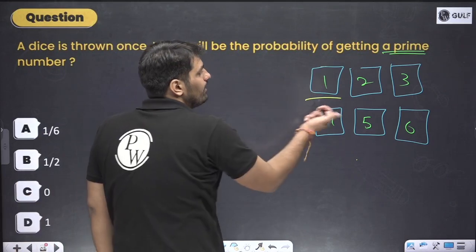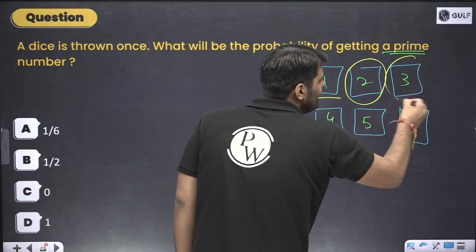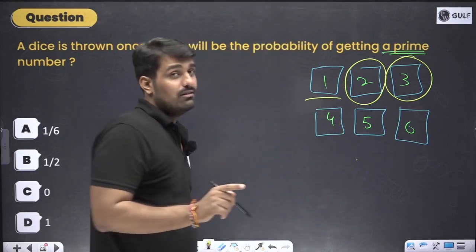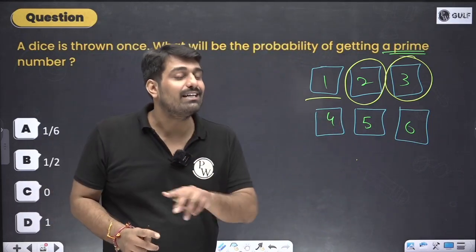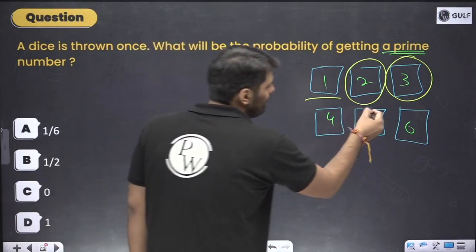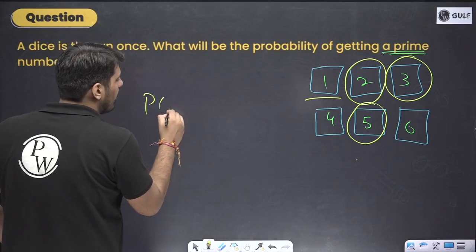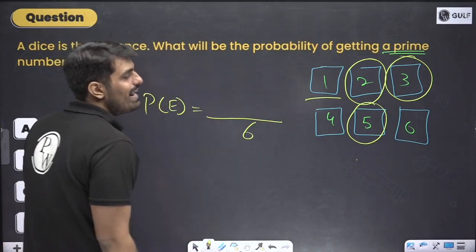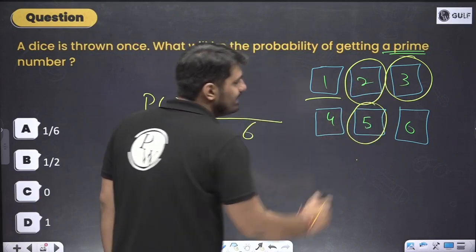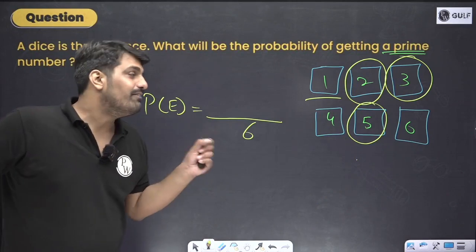1 is eliminated. What about 2? Yes, 2 is favorable. Only 2 and 1 are factors. 3 is favorable. 4? No, sir. 1 is a factor, 2 is a factor, 4 itself is a factor. 3 factors, it's not a prime number. 5, yes sir. Again 6, not. So the probability of this event will be what? In total, 6 cases were there, and I am interested in 2, 3, 5. These are the 3 outcomes which are in my favor, or this is the event which I am interested in.